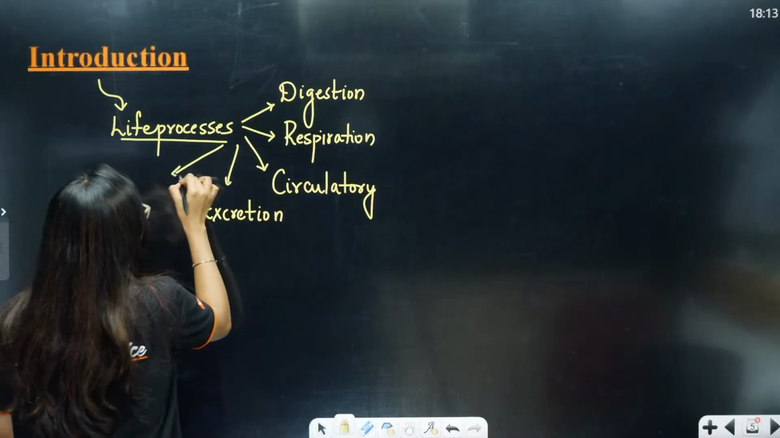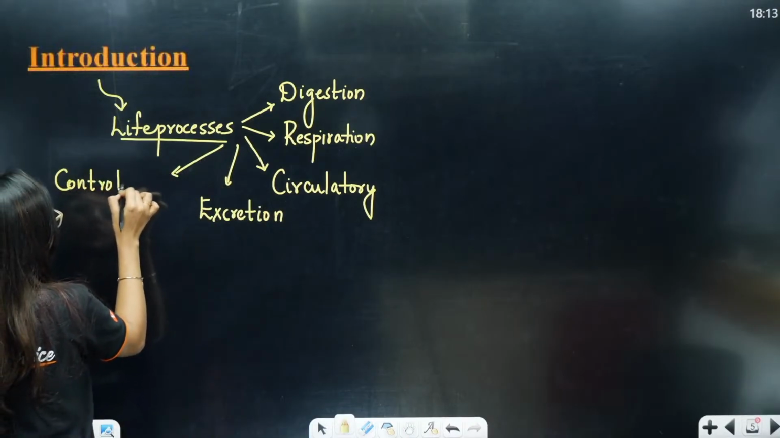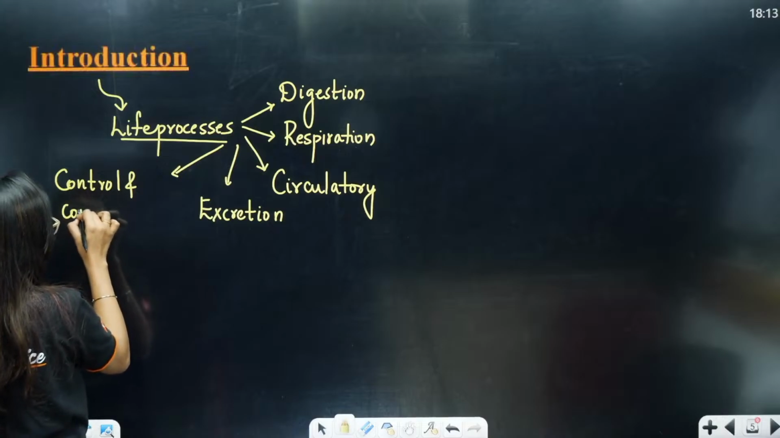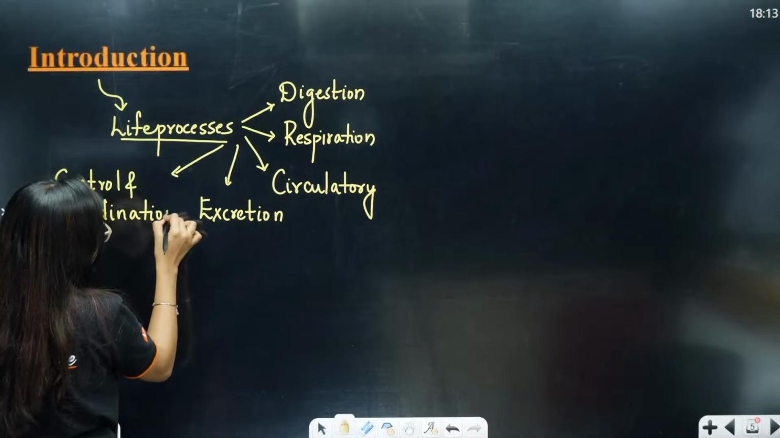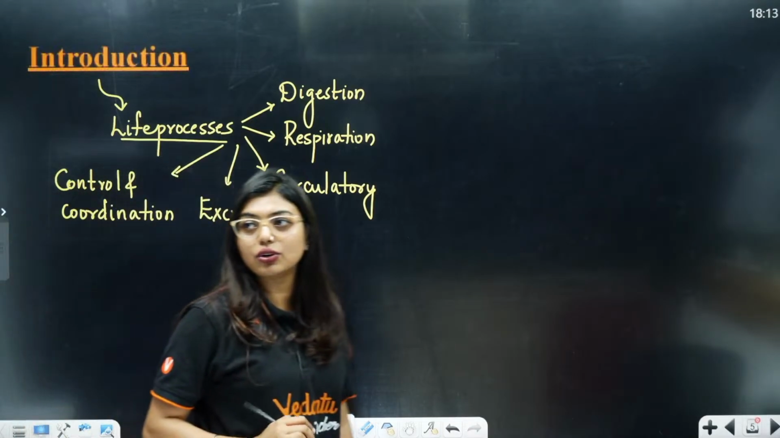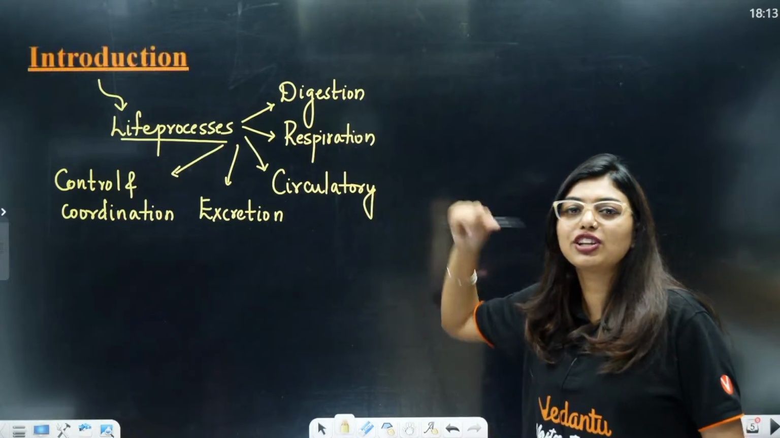And the last, control and coordination. That means the hormones, neurons, everything should be coordinated for my systems to work. So this is what is your life process. You have studied in your 10th standard the life process chapter. What was the meaning of the life process chapter? This is the meaning of life process chapter.